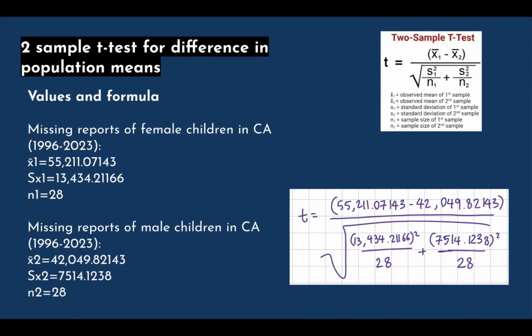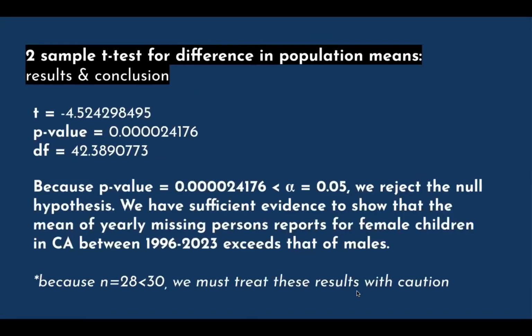So to begin the test, as you can see here, this is the formula for the two-sample t-test. And I basically just plugged all my data into my calculator, and I got the observed means and the standard deviations of both samples. And as you can see here, I plugged in all the values I got into the formula. So next, from before, I got t equals approximately negative 4.52, and I got a p-value of approximately 0 and a degrees of freedom of approximately 42.389.